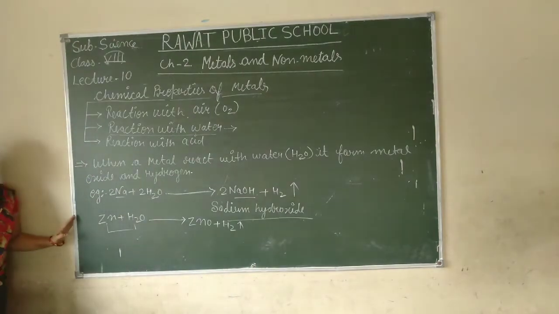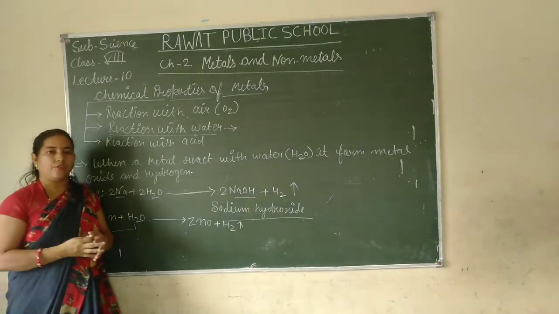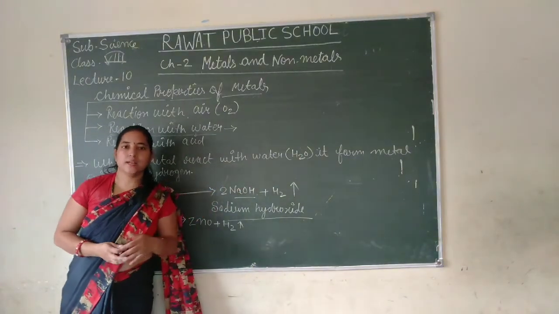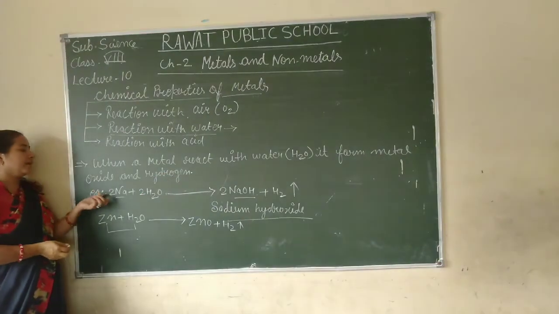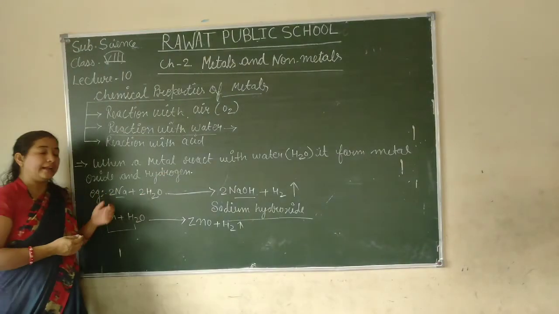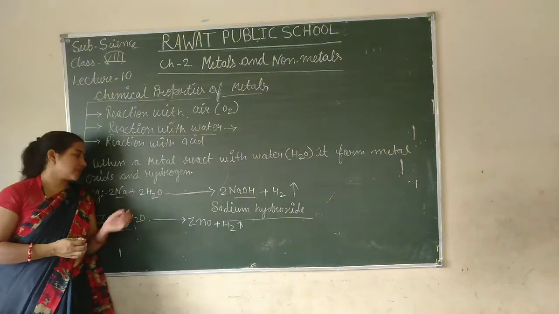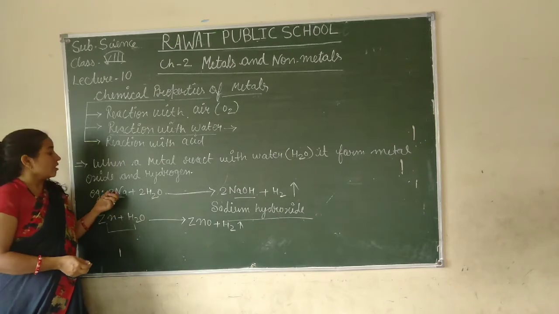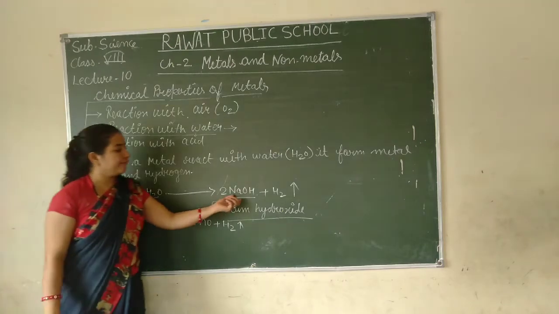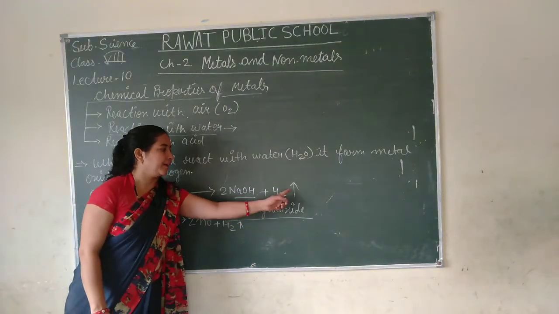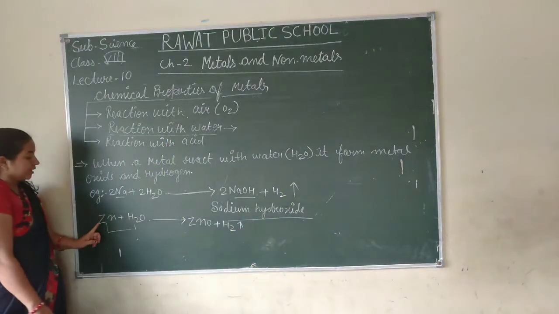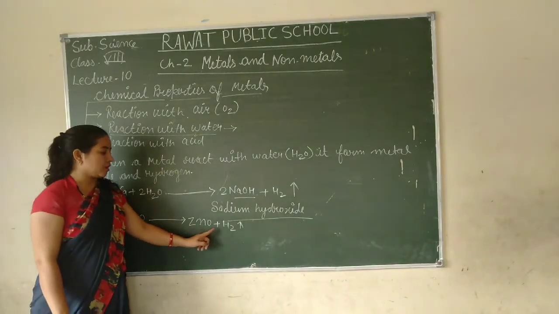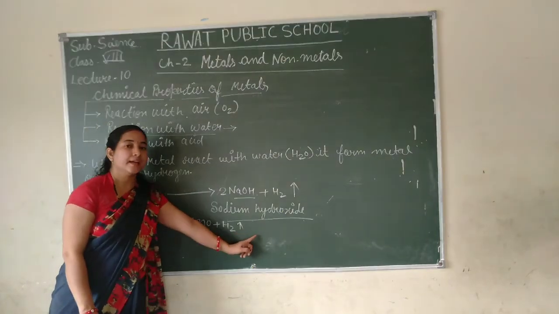So again I am repeating, when a metal reacts with water, it forms a metal oxide and in this process hydrogen gas will be released. For example, sodium is a very highly reactive metal. It reacts vigorously with water. So that is the reason it is stored in kerosene. So sodium connects with water molecules and forms sodium hydroxide and hydrogen gas will be released. Next, zinc reacts with water and forms zinc oxide and hydrogen gas will be released.